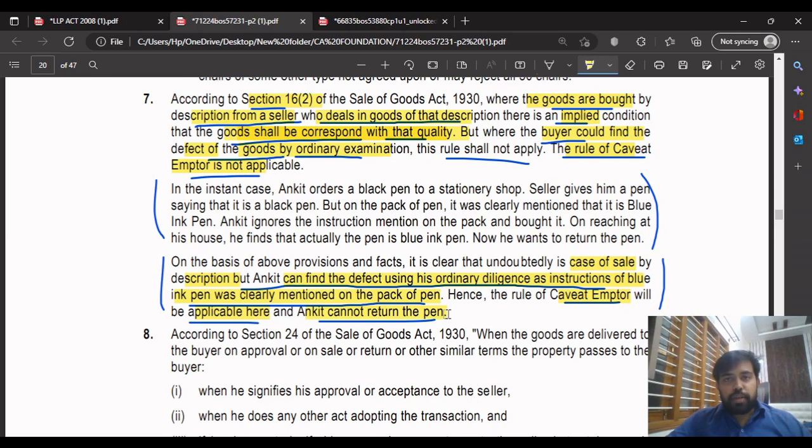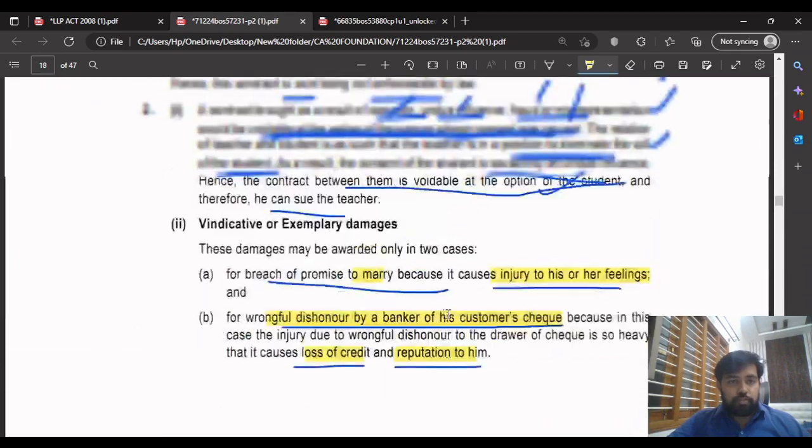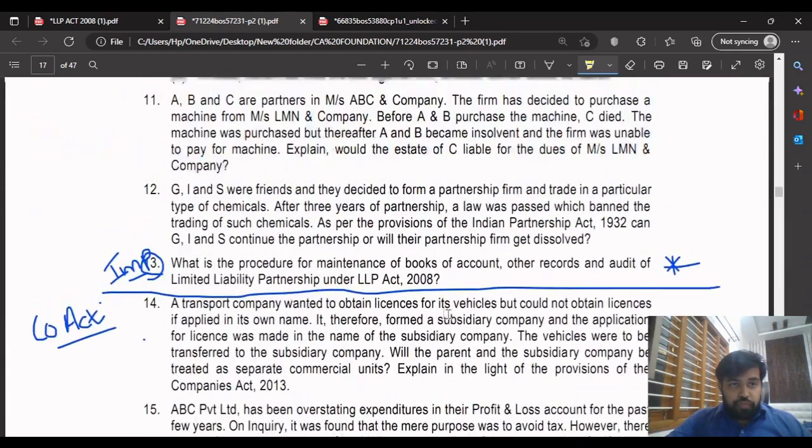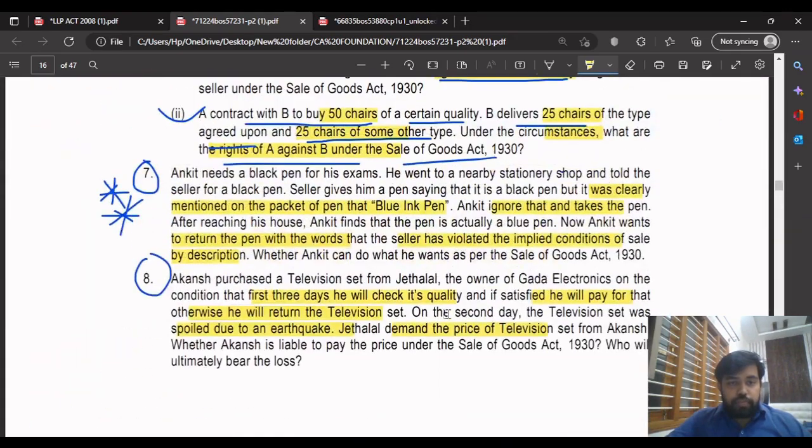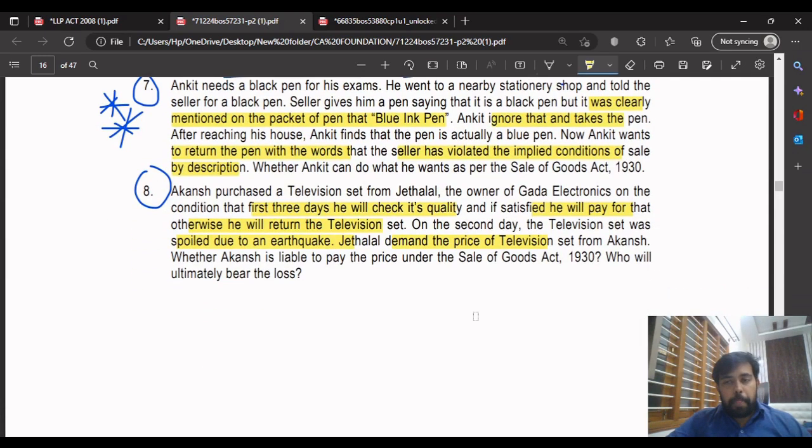I'm spending a little bit of time on this question because it is a very important question. It might come in exams. So read it properly and then go to the exam. So coming to question number 8. Yeah, this is also a very, very important question. Don't forget to study this before exams.